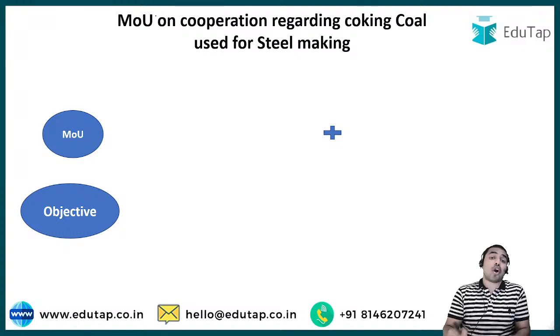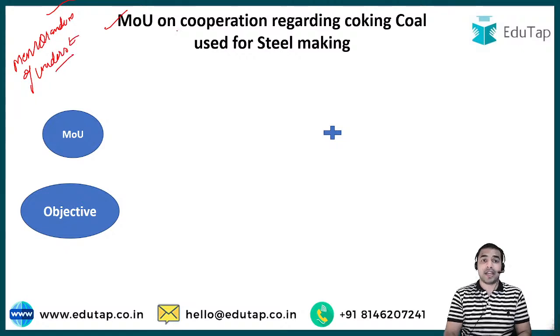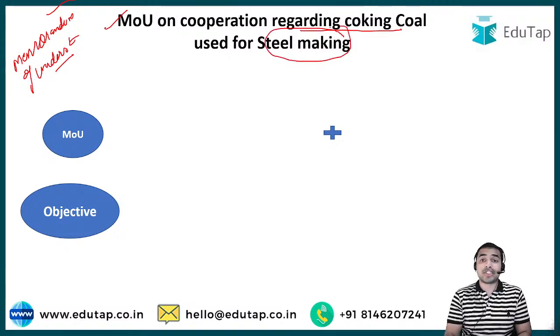For example, if we talk about the MOU, that is the Memorandum of Understanding. So guys, this particular MOU has been signed on cooperation regarding coking coal, which is generally used for steel making.